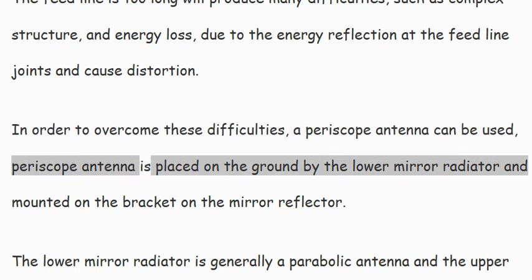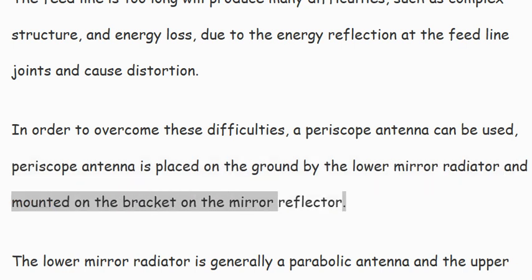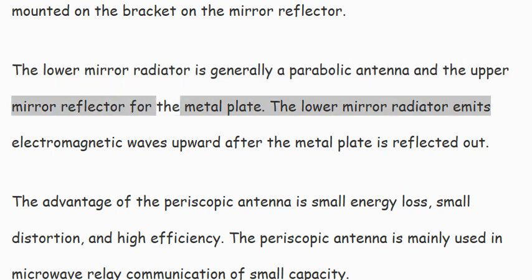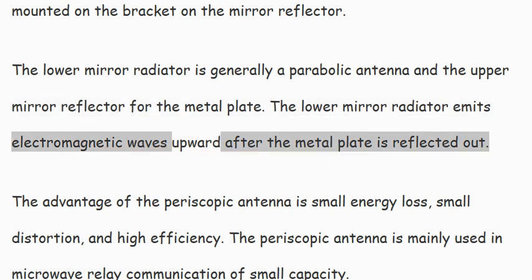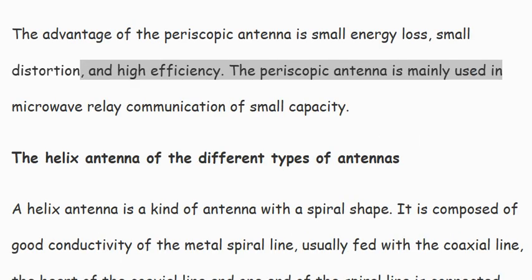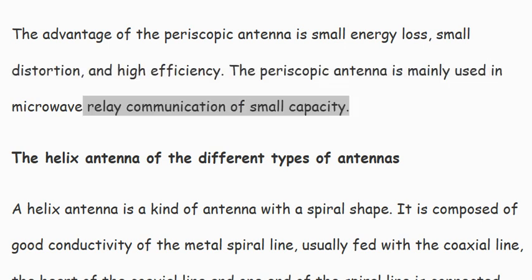The periscope antenna is composed of a lower mirror radiator placed on the ground and an upper mirror reflector mounted on the bracket. The lower mirror radiator is generally a parabolic antenna and the upper mirror reflector is a metal plate. The lower mirror radiator emits electromagnetic waves upward, and after the metal plate reflects them, they are sent out. The advantage of the periscopic antenna is small energy loss, small distortion, and high efficiency. The periscopic antenna is mainly used in microwave relay communication of small capacity.